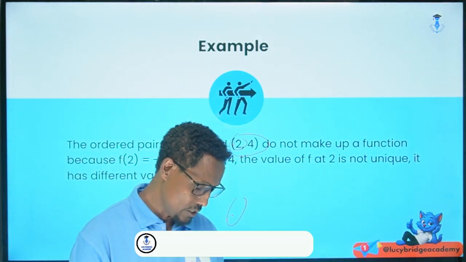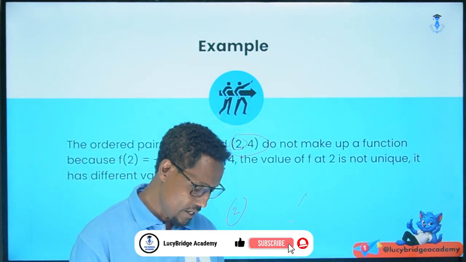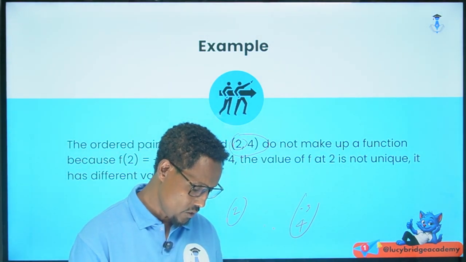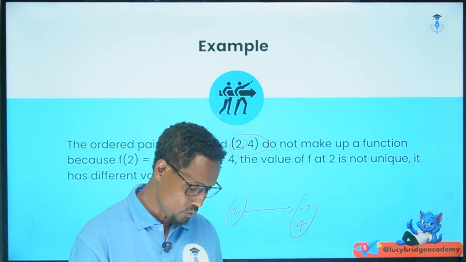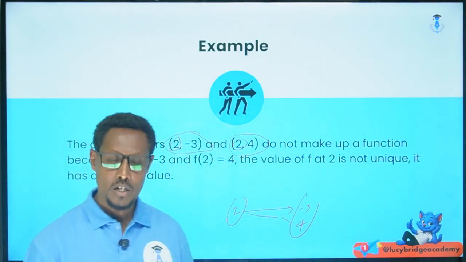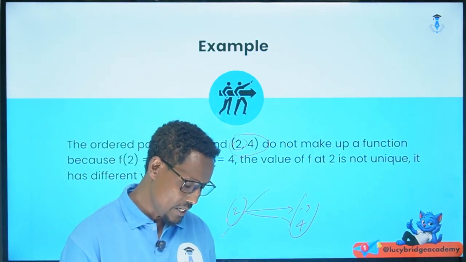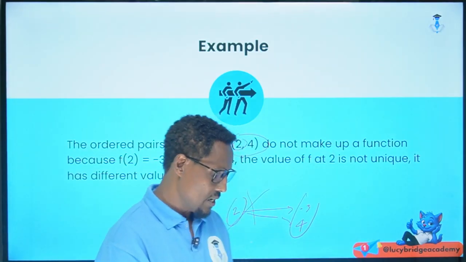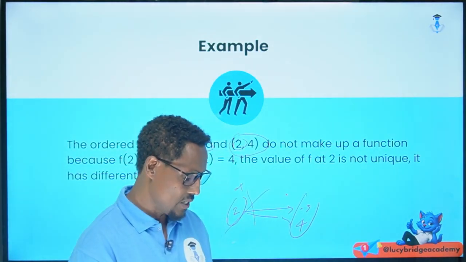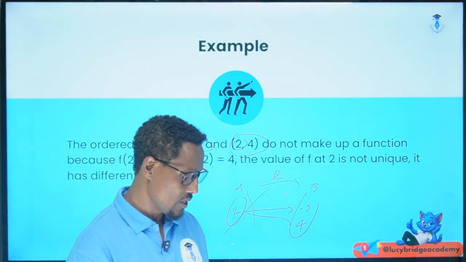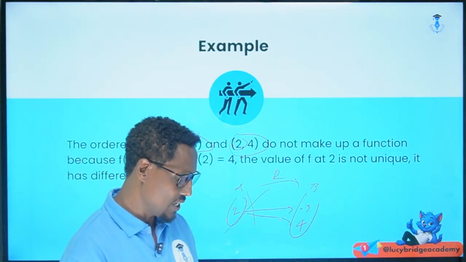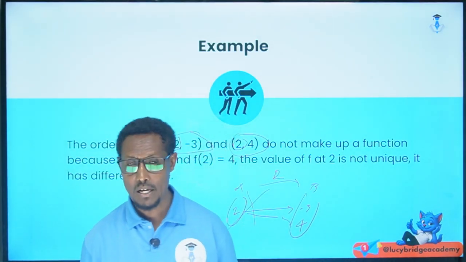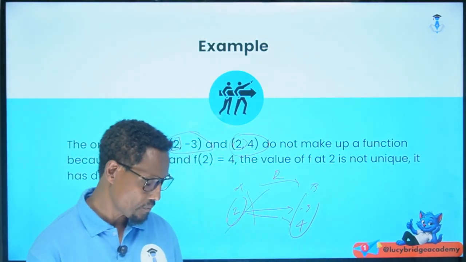This is 2, and here -3 and 4. So 2 pairs with -3 and 2 pairs with 4. So this cannot be a function, because this is A, which is the domain, and this is B, the range. This is a relation R. Since 2 pairs with -3 and 2 pairs with 4, it's not a function.